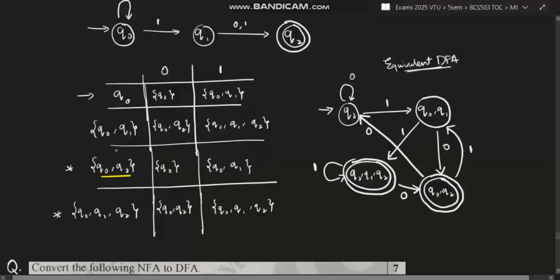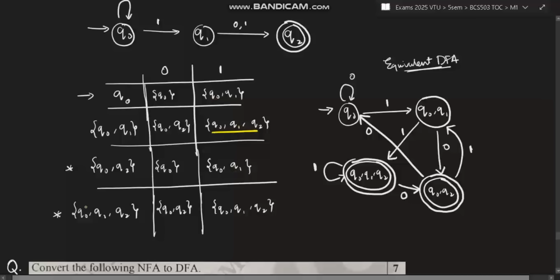So once we take this one, this on 0 where it goes, we'll calculate and keep, that is Q0. See, Q0 on 0 it goes to Q0 only, and Q2 on 0 it doesn't go anywhere. It is on null. So null and Q0 union, if we do, we will get Q0 only. We'll keep it as such. Next, Q0 and Q2 on 1 where it goes: to Q0 and Q1, because Q0 goes to Q0 Q1, and Q2 on 1 doesn't go anywhere, so null it will be. So the final answer will be Q0 Q1.